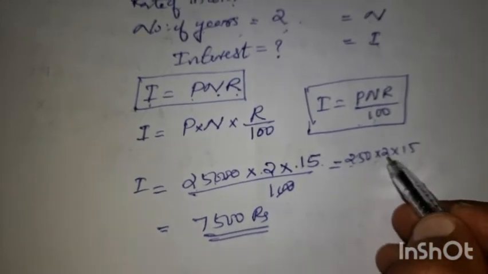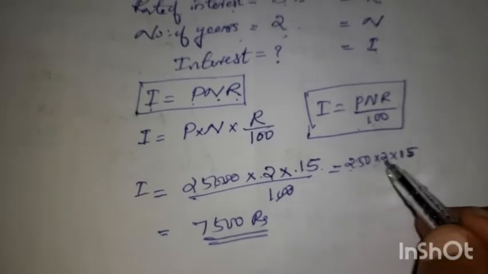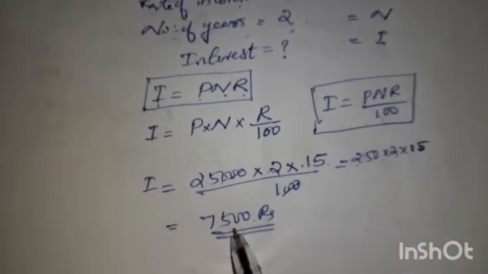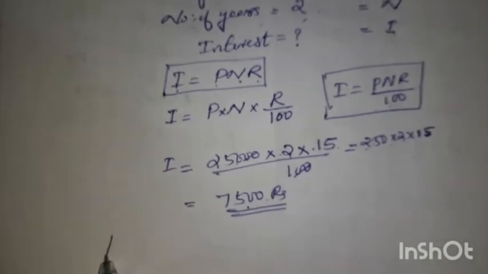So this is 250 into 2 into 15. 250 into 2 is 500. 500 into 15: 50 into 5 is 75, then 2 zeros. So this is the interest he is getting after 2 years. Then what is the final amount?